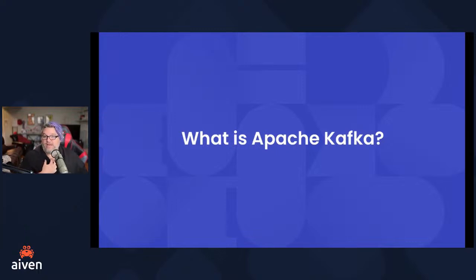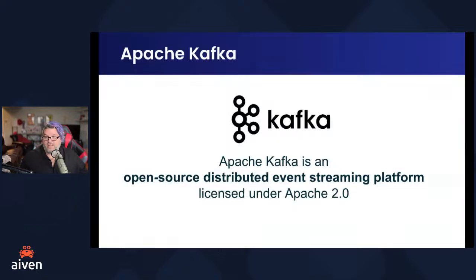So anyway, what is Apache Kafka? Some folks have done a bunch with Kafka, but if you've done any event streaming, not necessarily with Kafka, we'd love to hear about that.